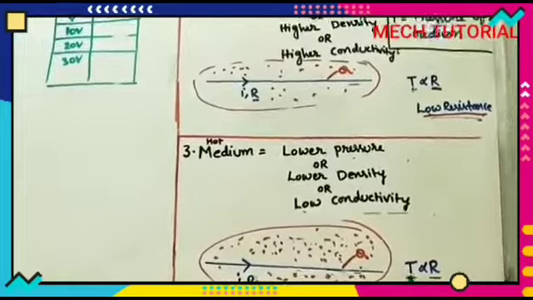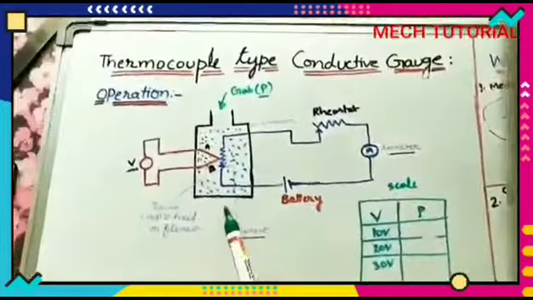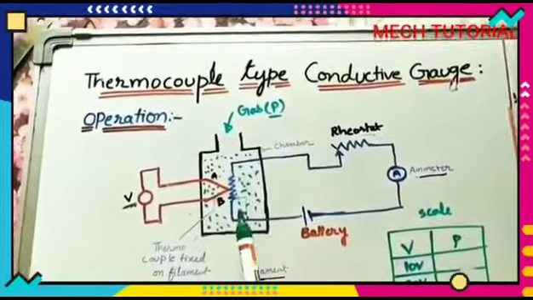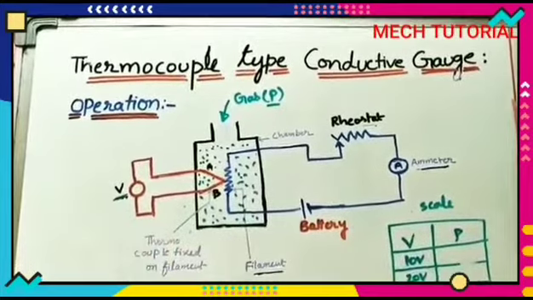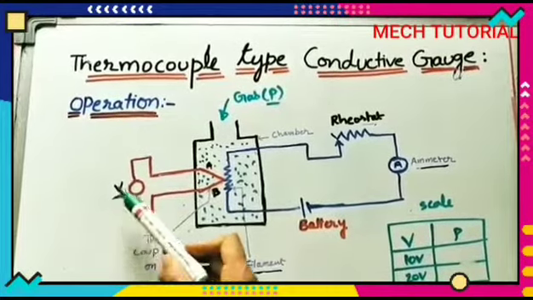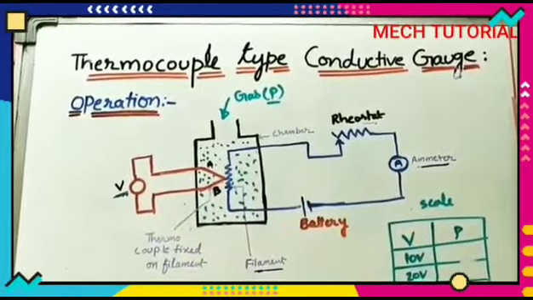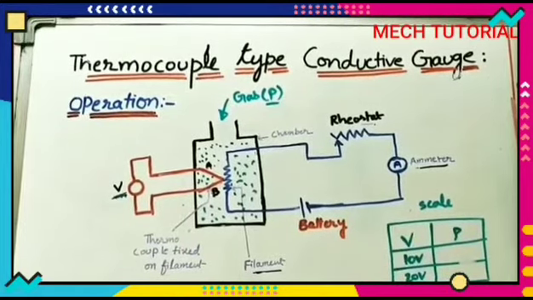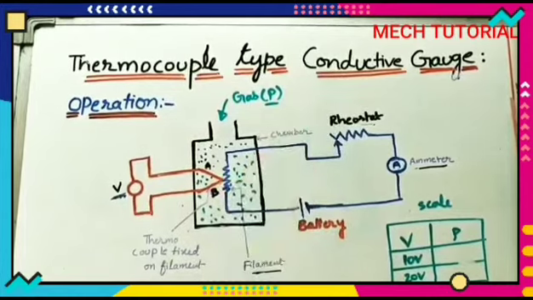The change in temperature of the filament will be measured by the voltmeter. This voltmeter reading will give the P value. This is the working operation or principle of the thermocouple type conductive gauge.